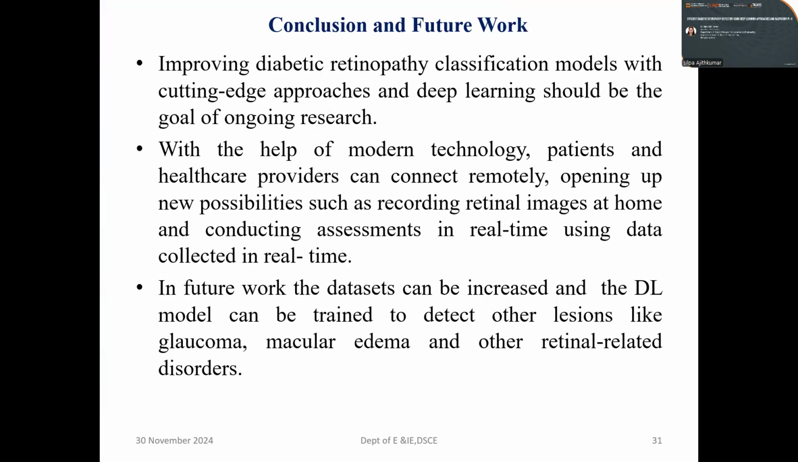In the conclusion and future scope, we can improve the diabetic retinopathy classification model with cutting-edge deep learning approaches, which can be ongoing research. This research can also be extended to real-time datasets, and to other lesions of the retina like glaucoma, macular edema, and other retinal-related disorders.